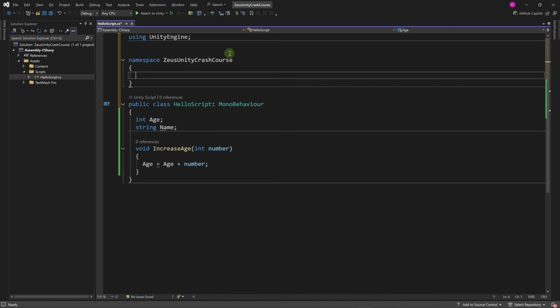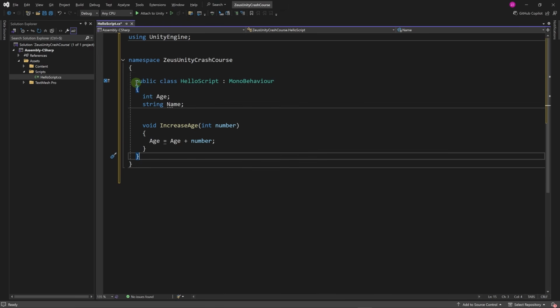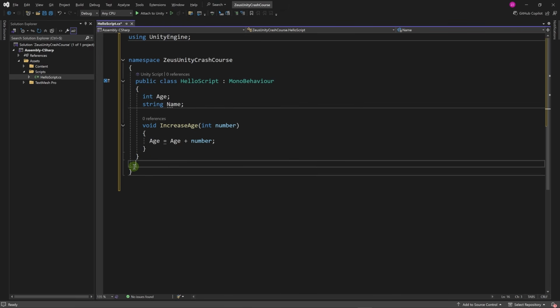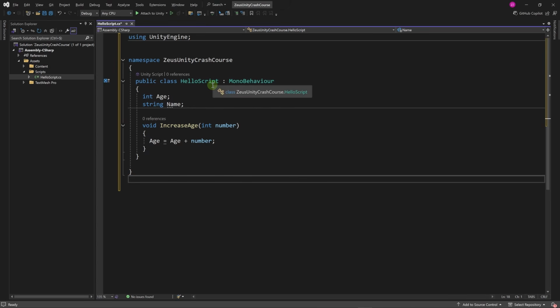And we need to enclose our class within curly braces inside of that namespace. So I'm going to hit Ctrl X, then Ctrl V. And now my class is within the block defined by these curly braces inside of my namespace. And now in other scripts, whenever I want to use my HelloScript class, I'll have to do using ZeusUnityCrashCourse. That way, classes within that namespace will be available to me. And the term namespace is also important because if you have classes with the same names in different namespaces, your compiler will not have a problem with it.